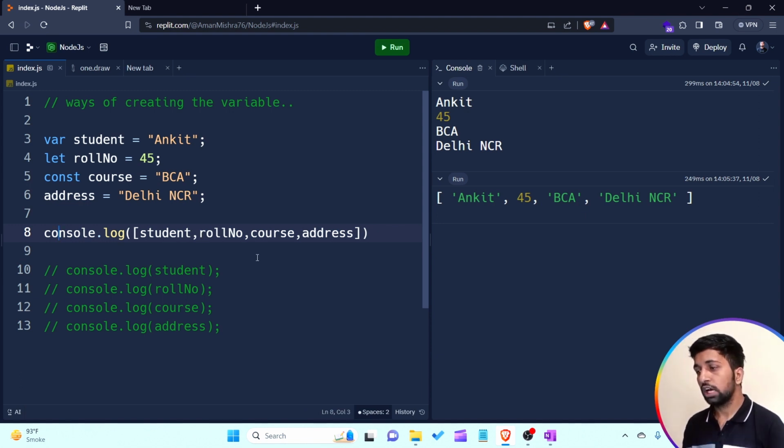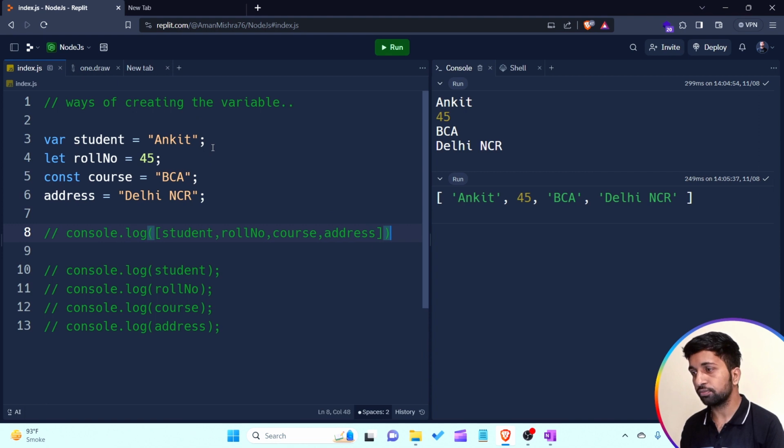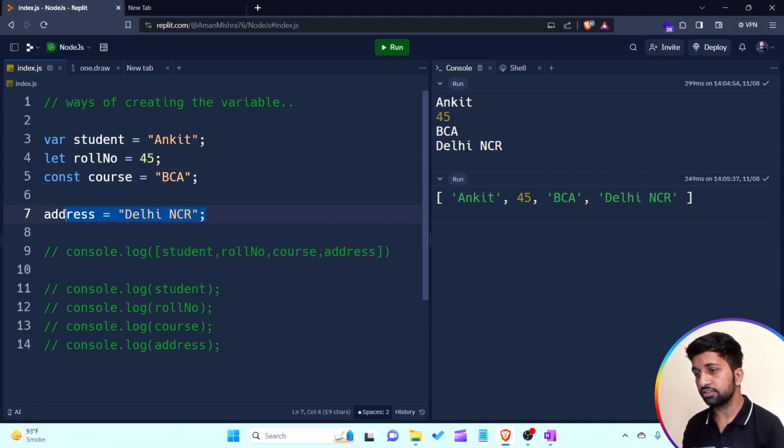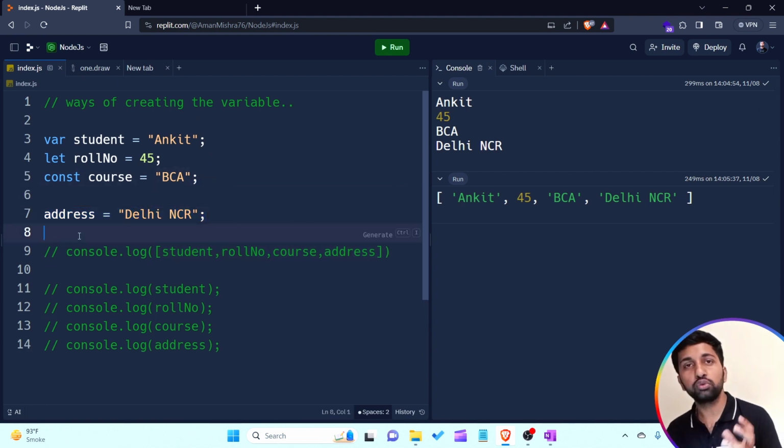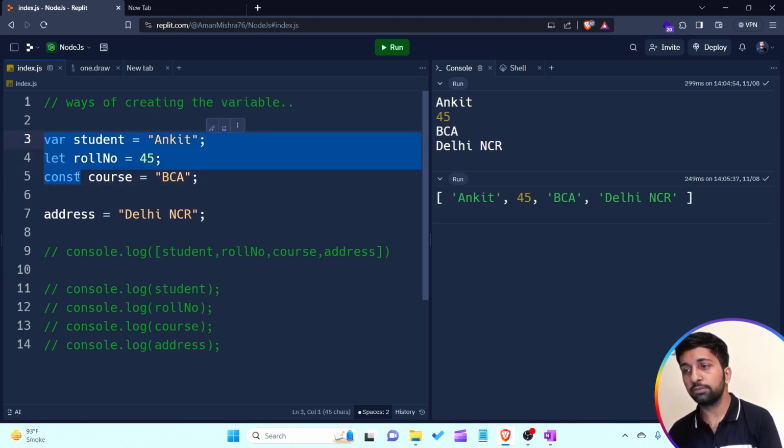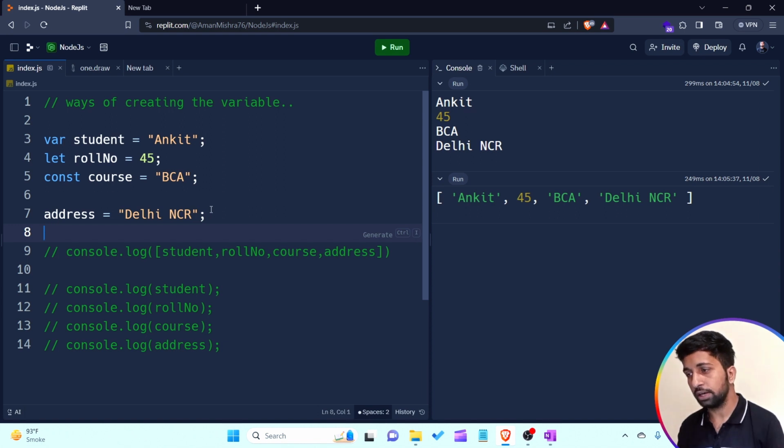Now I want to talk about these 4 ways. First of all, I'm talking about the last way, creating a variable without using any keyword. What is the meaning of keyword? A keyword is a predefined word, meaning var, let, and const. These are the predefined keywords which I'm using for creating variables. This particular way of creating a variable without any keyword is not a good way. This is a bad practice for creating a variable in the JavaScript language. We have to understand this is very bad practice, creating a variable without using any keyword.